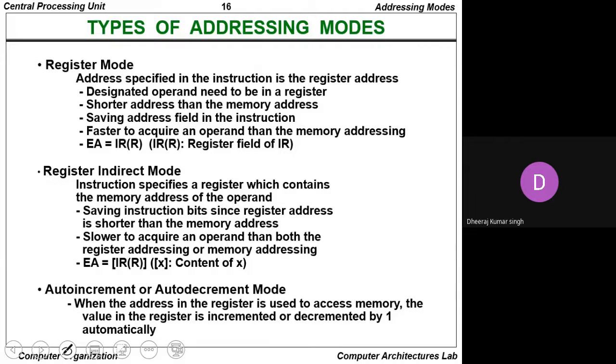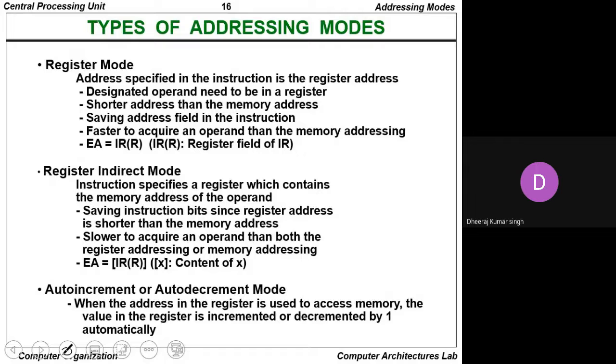So it is a shorter address than the memory address, saving the address field in the instruction. It is faster to acquire an operand than with memory addressing, since registers are faster memory than the variable.